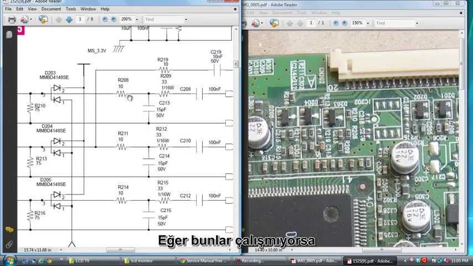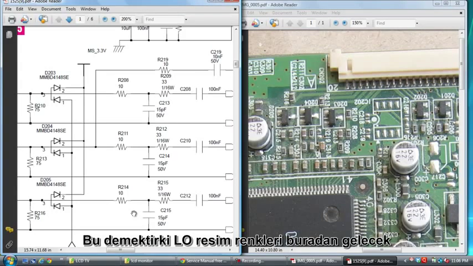If any fault is there in the red signal, red won't be present, that means cyan color will come. If any fault is there in the green signal, green won't be present, that means only magenta color will come. This is the blue signal. If any fault is there in this line and this line, blue won't be present, that means a yellow color picture will come.